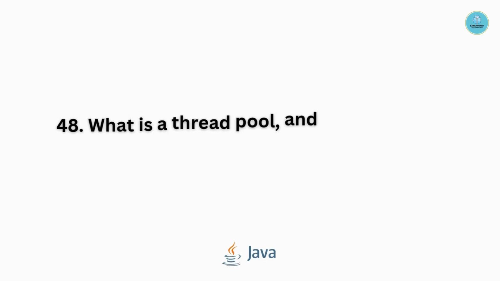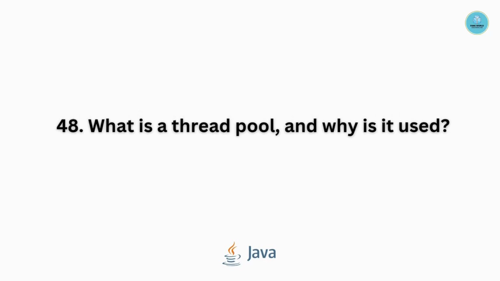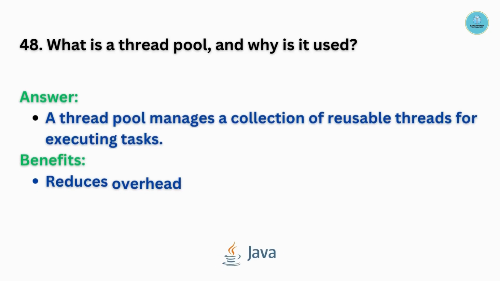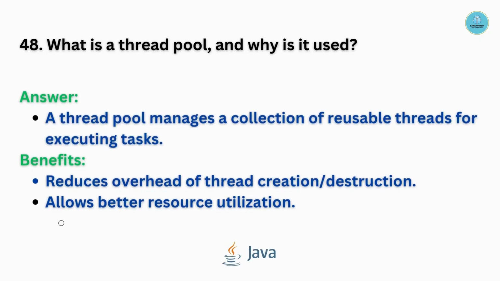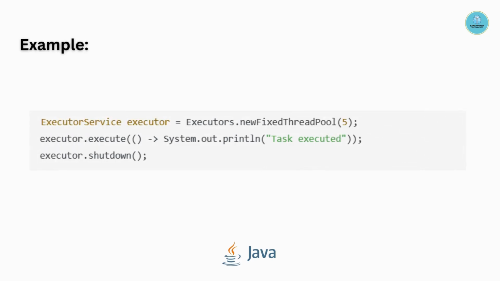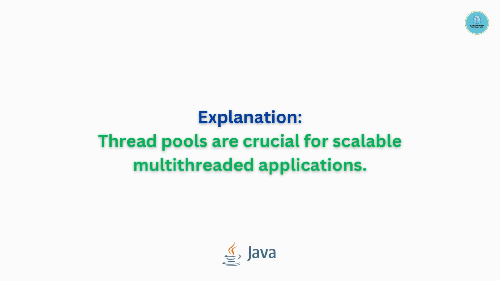Question number 48. What is a thread pool and why is it used? A thread pool manages a collection of reusable threads for executing tasks. The benefits are that it reduces overhead of thread creation and destruction, and allows better resource utilization. Example is as follows. Thread pools are crucial for scalable multi-threaded applications.